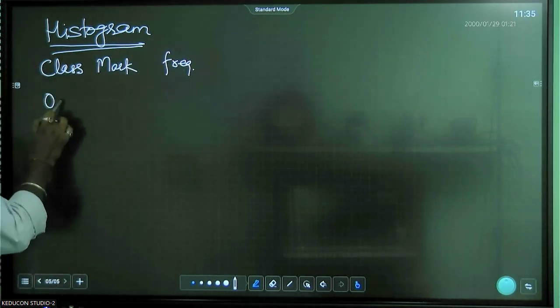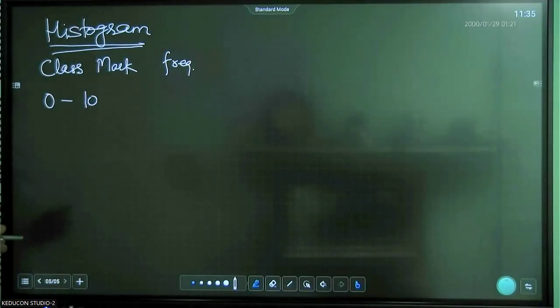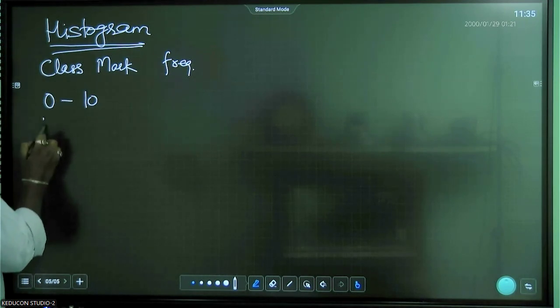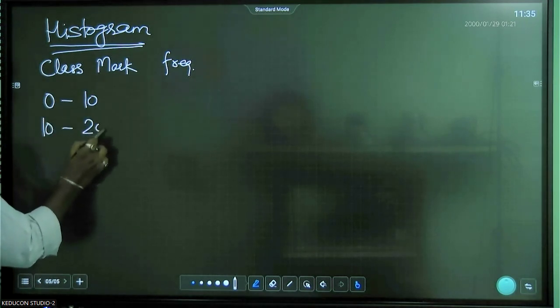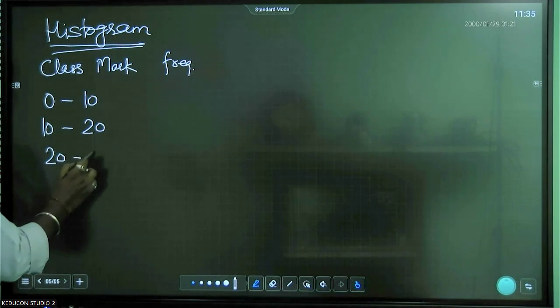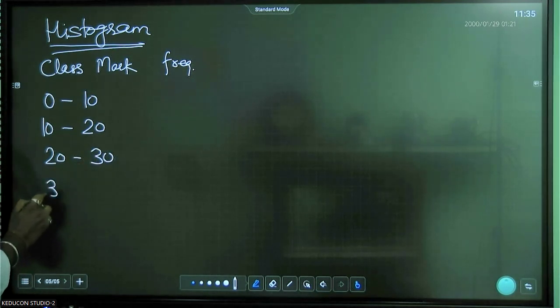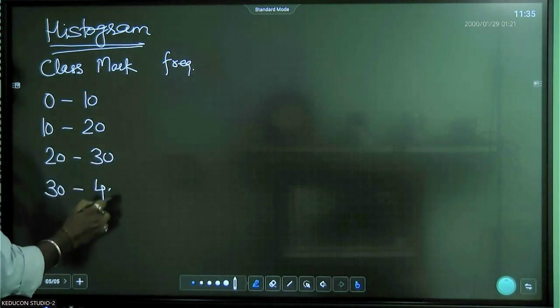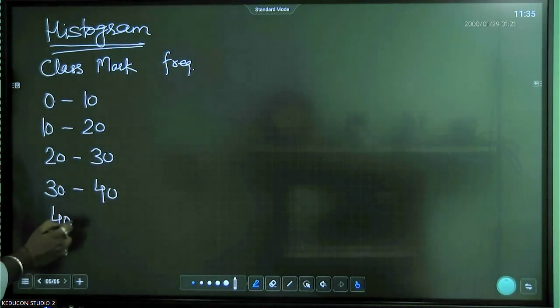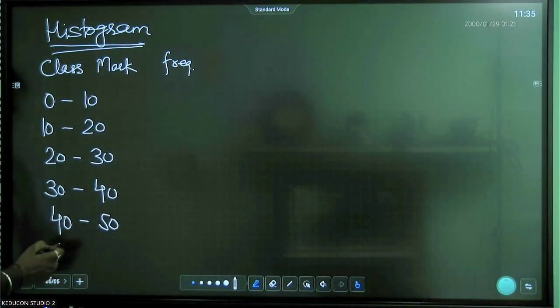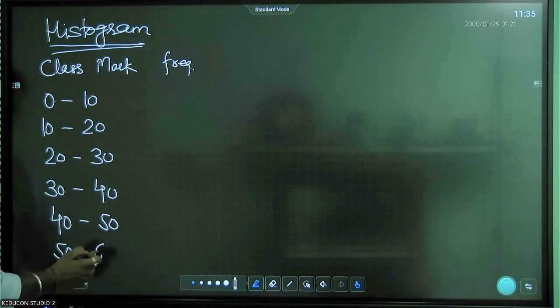The class intervals are 0 to 10, 10 to 20, 20 to 30, 30 to 40, 40 to 50, and 50 to 60.